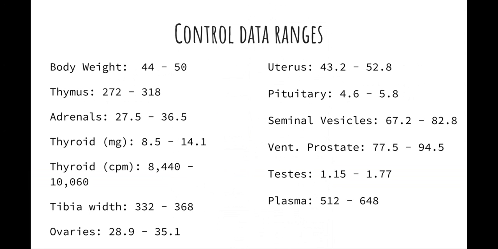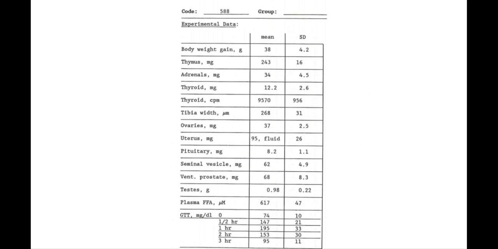To find these ranges, we added and subtracted the standard deviations from the means for each body part. This gave us ranges for the control and experimental data for each body part. After that, we compared the ranges between the experimental rats' body parts with the corresponding control rats' body parts to see if they overlapped. If the data ranges did overlap, we could tell that the data was too similar, and because of that, it was not significant. On the contrary, if the data did not overlap, we could tell that these body parts were very different. And then this here is just our data for our specific experimental rats.